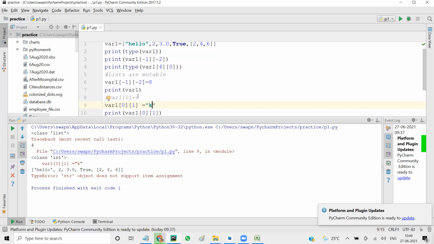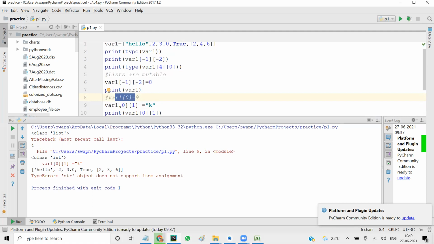But here, it's not going to fail because here we're replacing the whole string, right? And we saw that replacing the whole string is possible. That is not the problem because you are replacing the whole value. Whether you replace a string with a string or with an integer or float, that's fine. But only the character we can't change. Exactly, you can't edit the content in that string. So that's why var 0 of 1 you can't edit it, right?